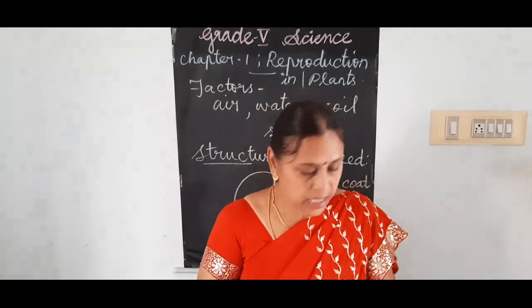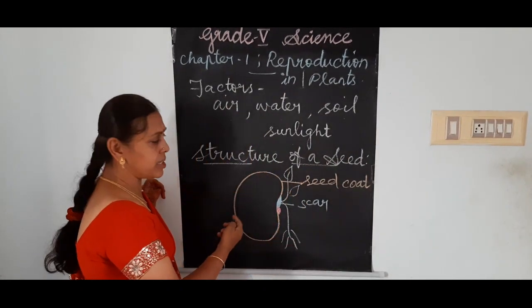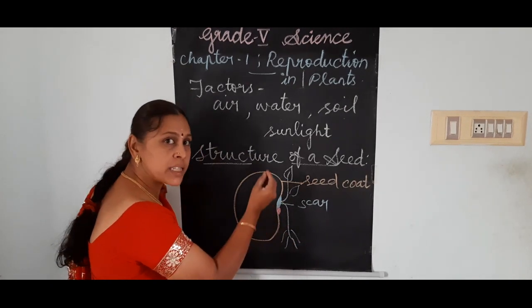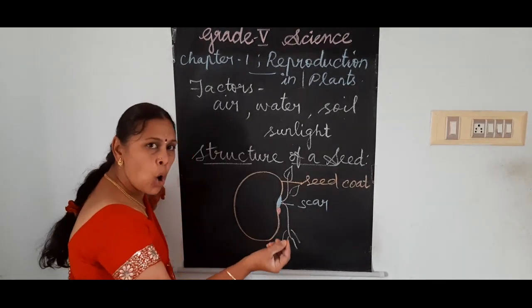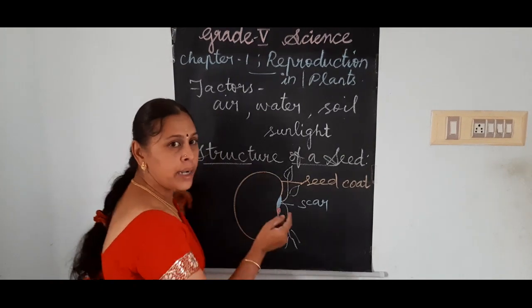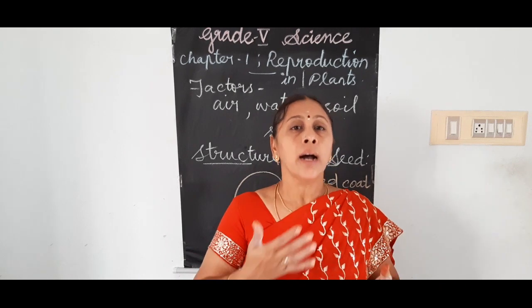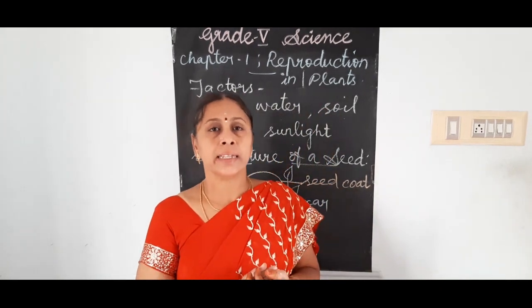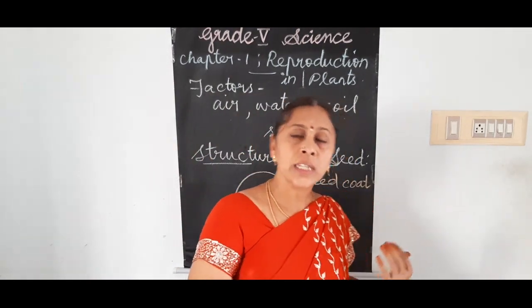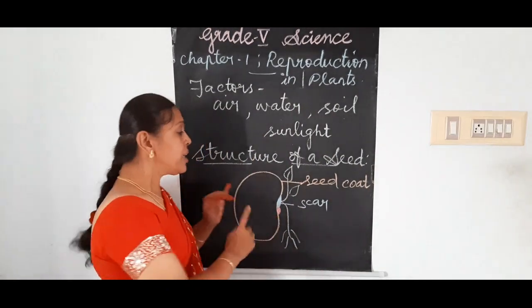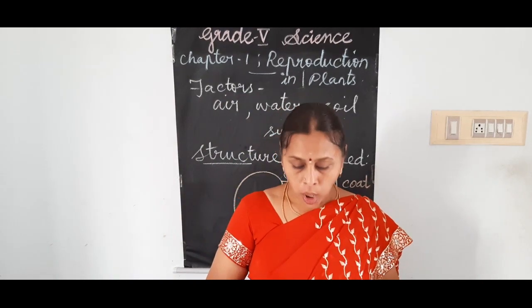So this is the structure of a seed. That is, it will have an outer covering called the seed coat, a small region called the scar through which the saplings will come out, and below that scar a small hole will be present. Through that hole only, air will get exchanged: oxygen will go inside and come out, carbon dioxide will get inside the seed, and water also will enter the seed through this hole. So these are the three main parts of a seed. Hope you all understand.